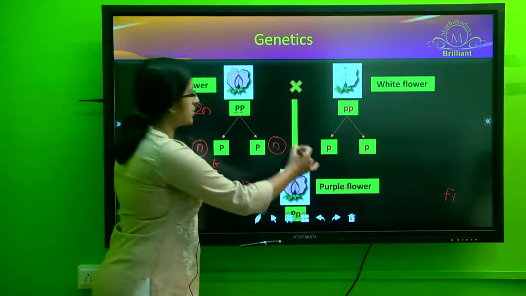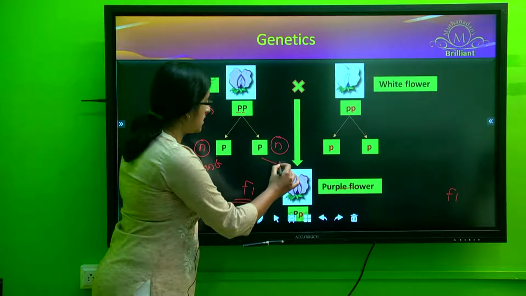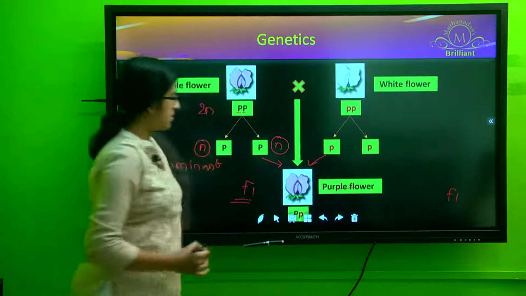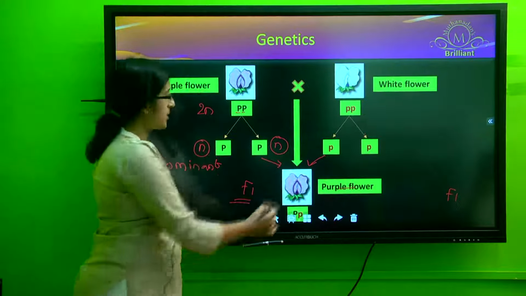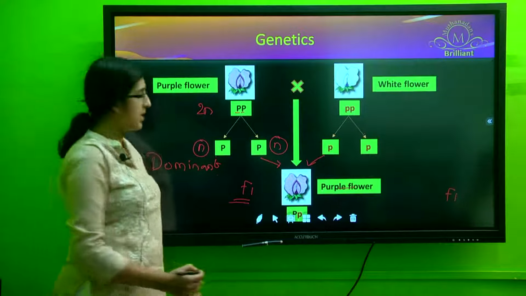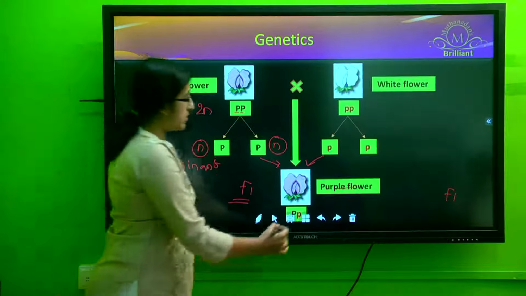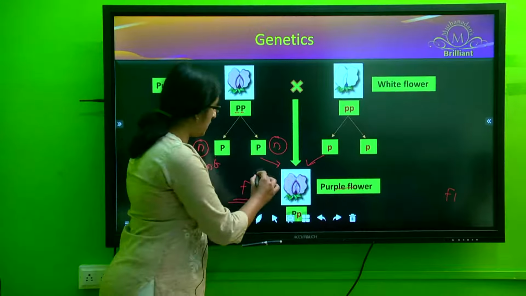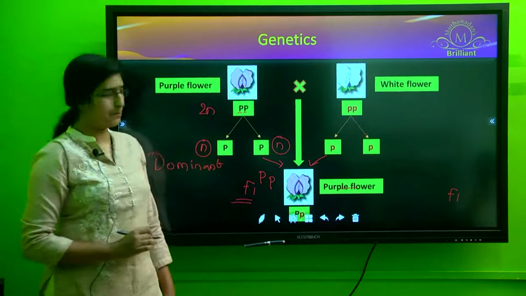Right. So when the cross fertilization is taking place, during the formation or fusion or fertilization of the gametes, the hybrid will receive one allele from each of the parents. So if you see the genotype of the F1 hybrid, for the flower color it will have one allele for the purple color and the other allele for the white color.